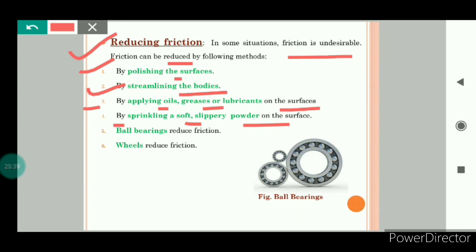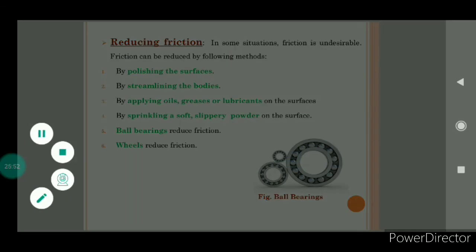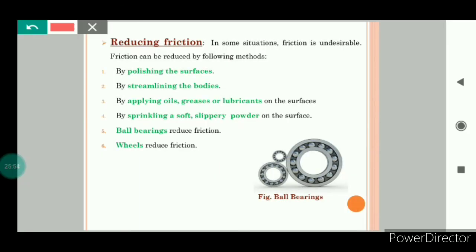Next is ball bearings reduce friction. Here you can see that these are the ball bearings. This is one layer and this is another layer, and inside this you can see that there are small balls. With the help of these balls, the sliding has been replaced by rolling.